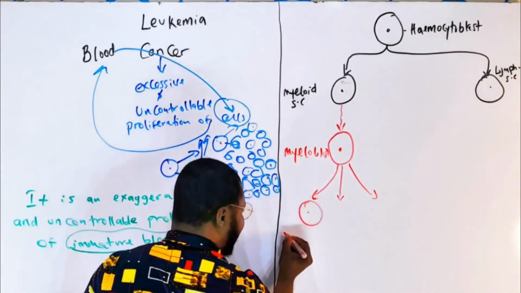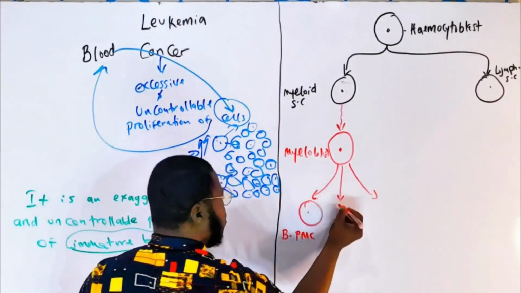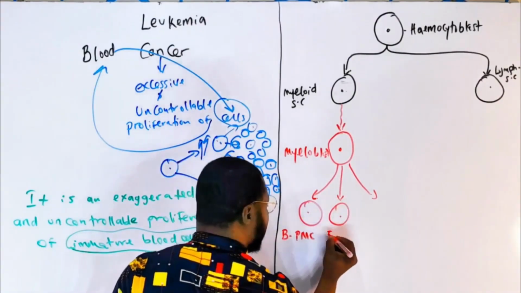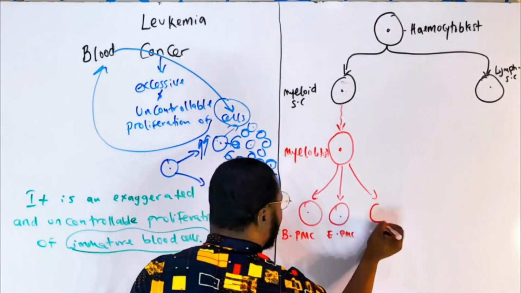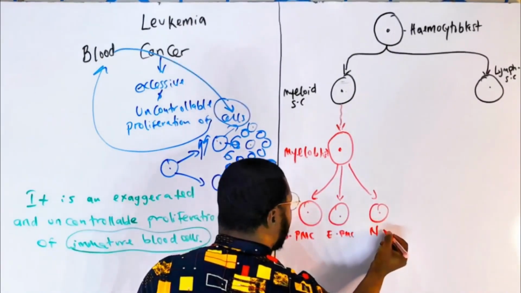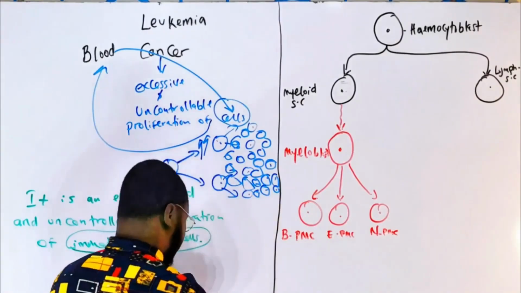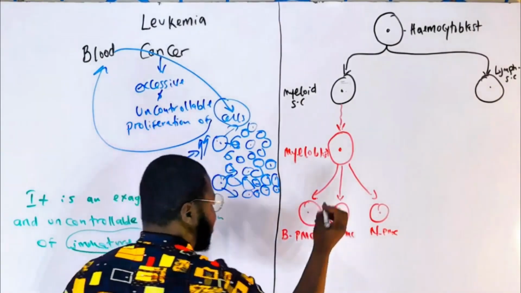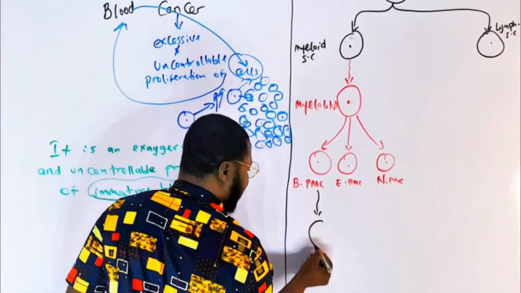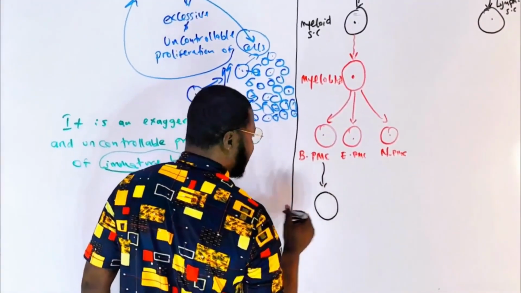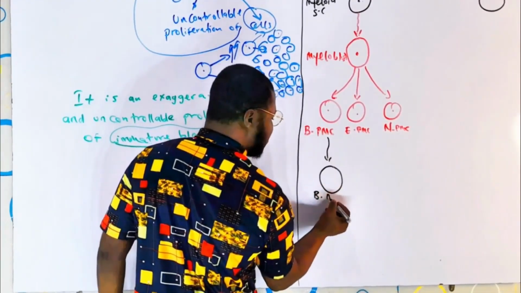So, we have the basophilic pro-myelocyte. We have the eosinophilic pro-myelocyte. And we have the neutrophilic pro-myelocyte. And from there, the basophilic pro-myelocyte will divide to form a new cell. The new cell it is going to form is the basophilic myelocyte.